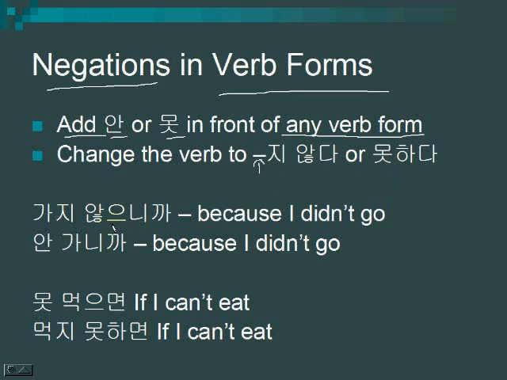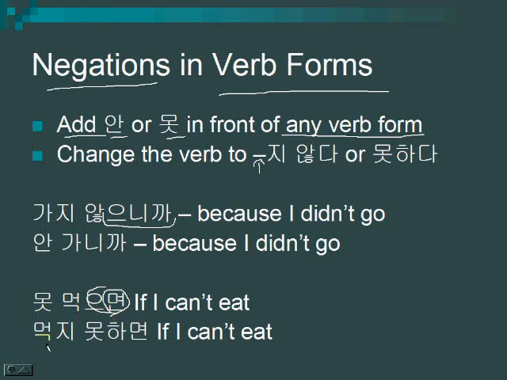For example, because is 으니까, so you could say 가지 않으니까 or 안 가니까. Or if is 면 or 으면, you would want to say 못 먹으면 or 먹지 못하면.